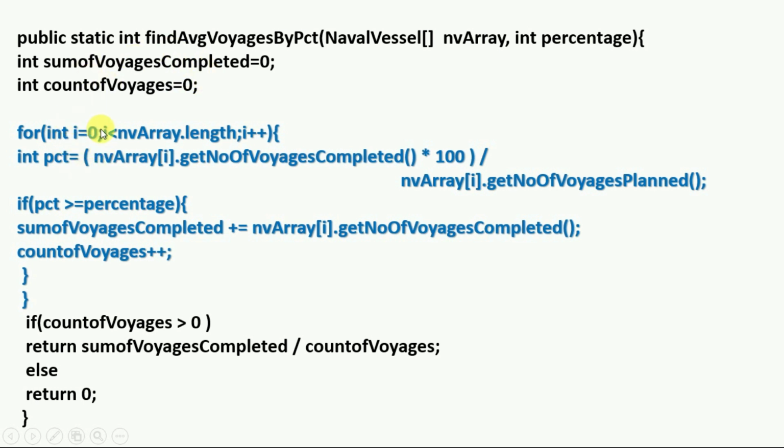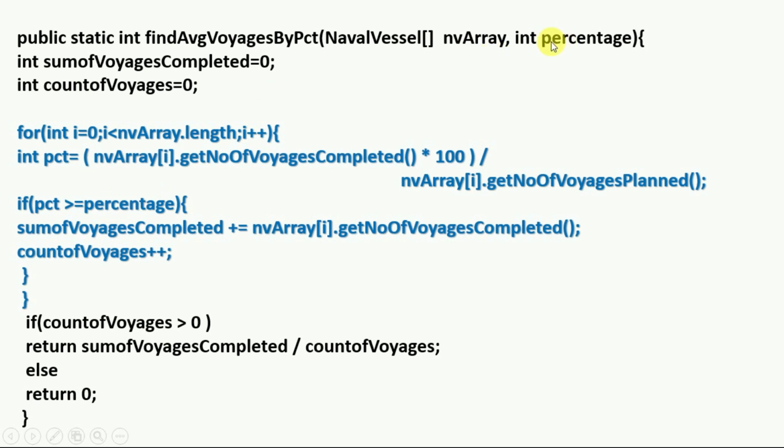Then create a for loop over the array length. Then the percentage calculation, as the question said: number of voyages completed times 100 divided by number of voyages planned. After deriving the percentage, apply this condition, as the question said: if this percentage is greater than or equal to the percentage parameter.